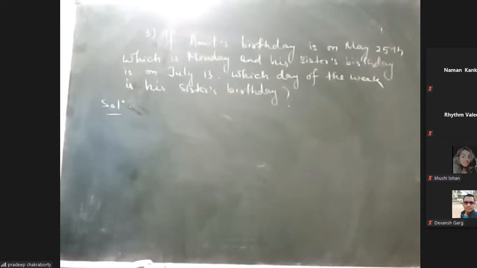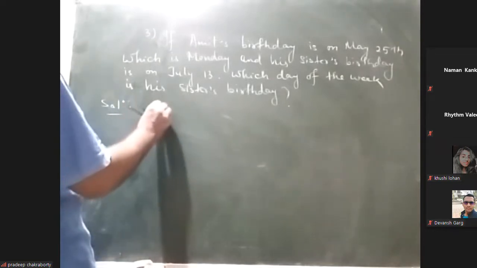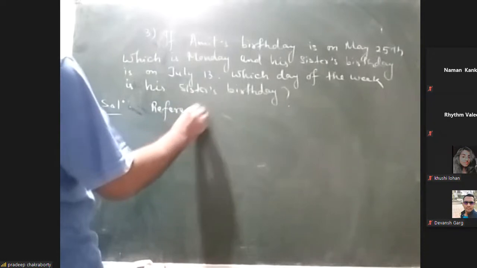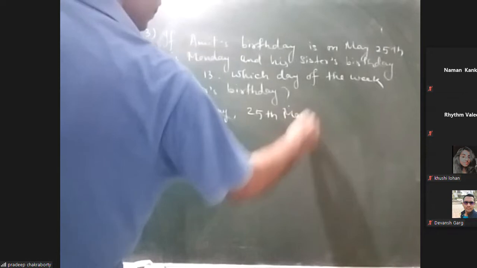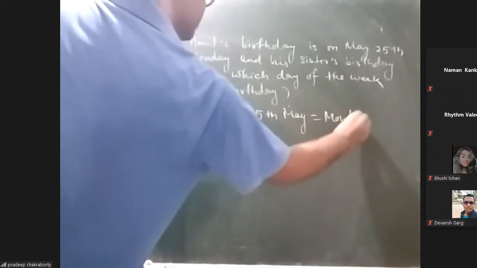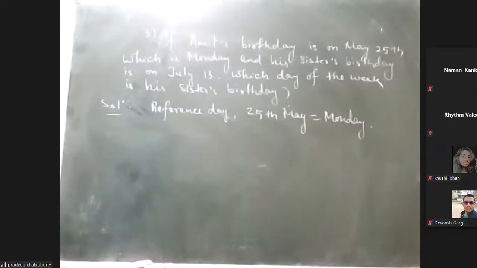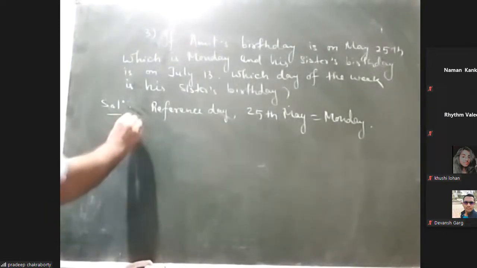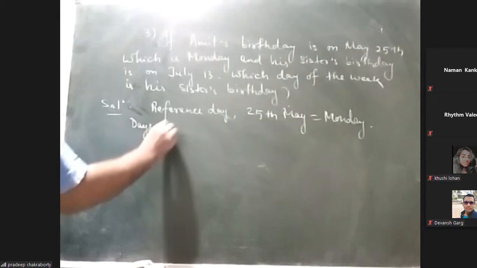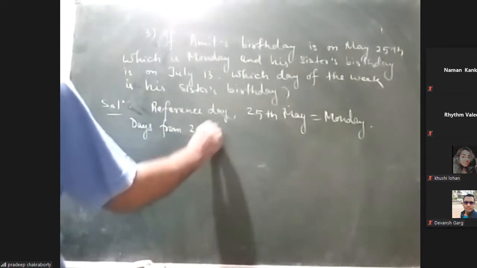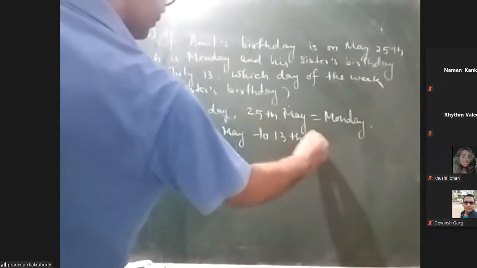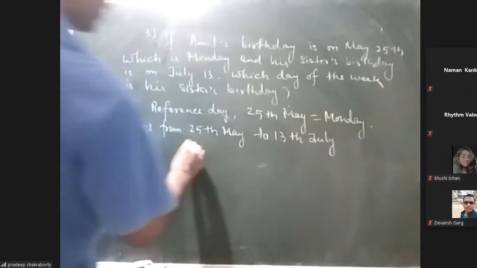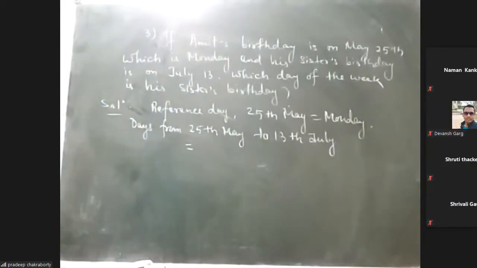First of all, our reference day is 25th May, that is Monday. That is the reference day. Now the days from 25th May to 13th July, you can calculate how many days there are.